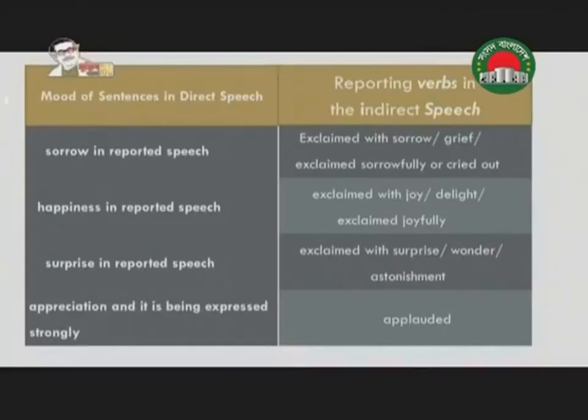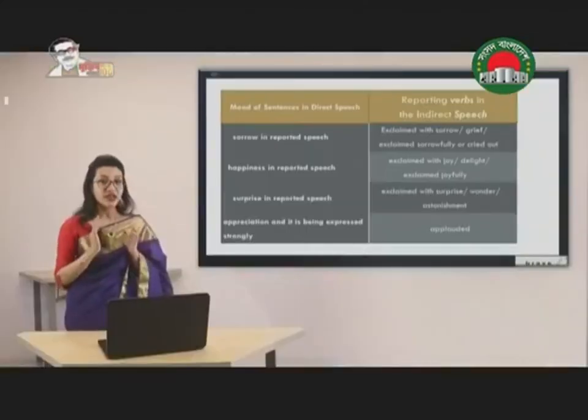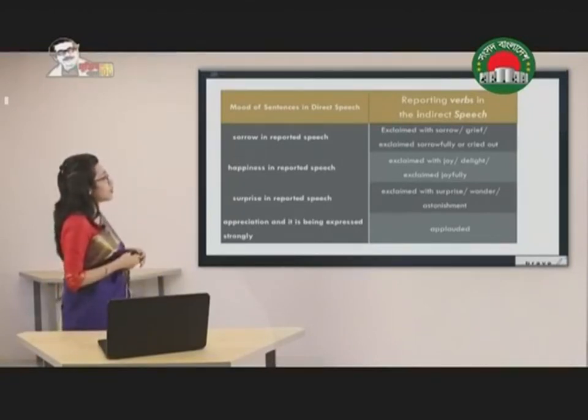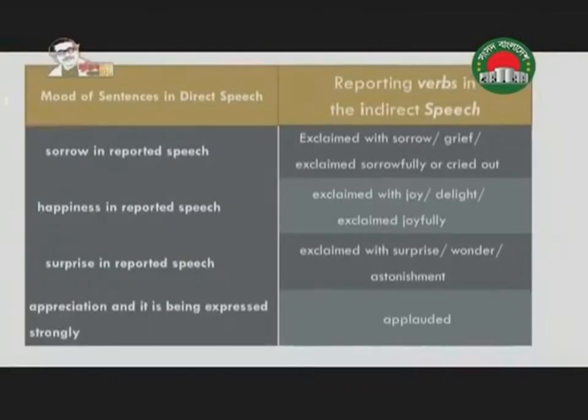Sorrow in reported speech. If the direct speech is expressing sorrow, what are we going to do? We are going to write exclaimed with sorrow, grief, or we can write exclaimed sorrowfully or cried out.